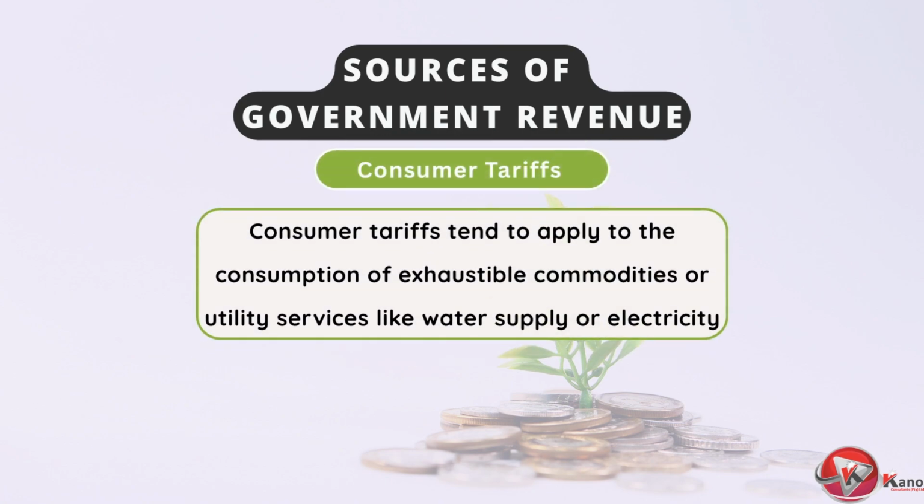Consumer tariffs are similar but tend to apply more to the consumption of exhaustible commodities or utility services like water supply or electricity. Here, there's a very direct quid pro quo: you pay based on how much you consume, and the tariff is intended to cover the cost of providing and maintaining that service or resource. Paying for what you consume, like a utility bill.